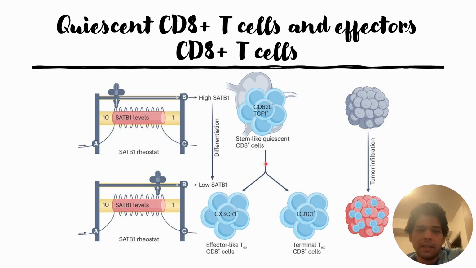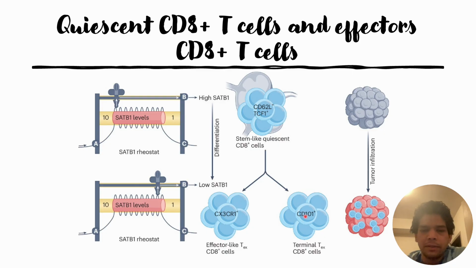In some cases, the differentiation also occurs to terminal CD8+ T cells that have the CD101 marker. This condition, in which these CD101 terminal CD8+ T cells form, arises when the patient is at an advanced stage of the disease, or an advanced stage of tumor development.